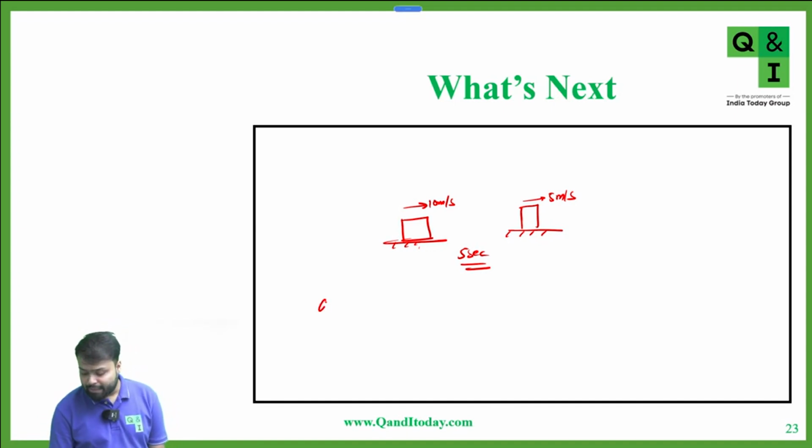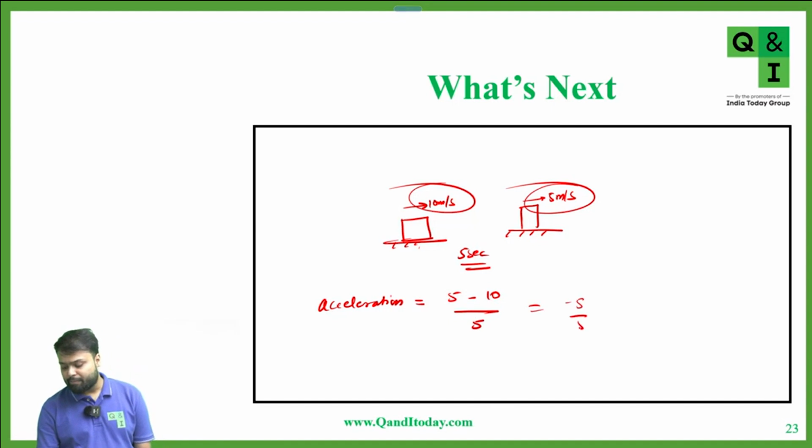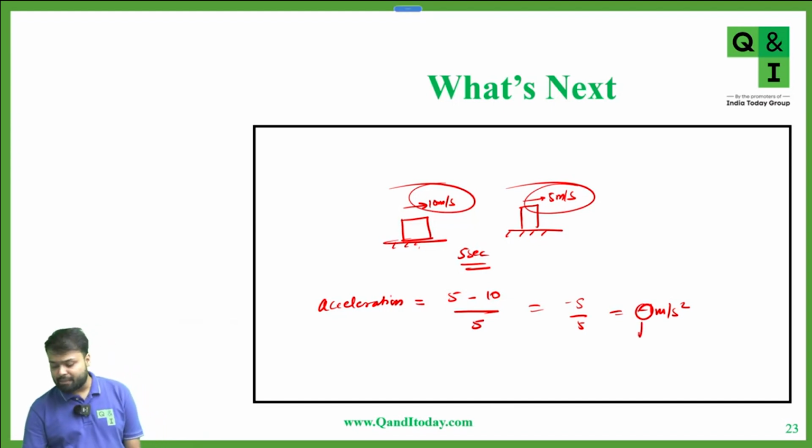We know that acceleration is nothing but change in velocity over time. The final velocity is 5 meters per second, the initial velocity is 10, and the time taken by the body is 5. So 5 minus 10 is minus 5, divided by 5, which is minus 1 meter per second squared. Minus means the acceleration is acting opposite to the direction of motion of the body. That means it is deceleration.